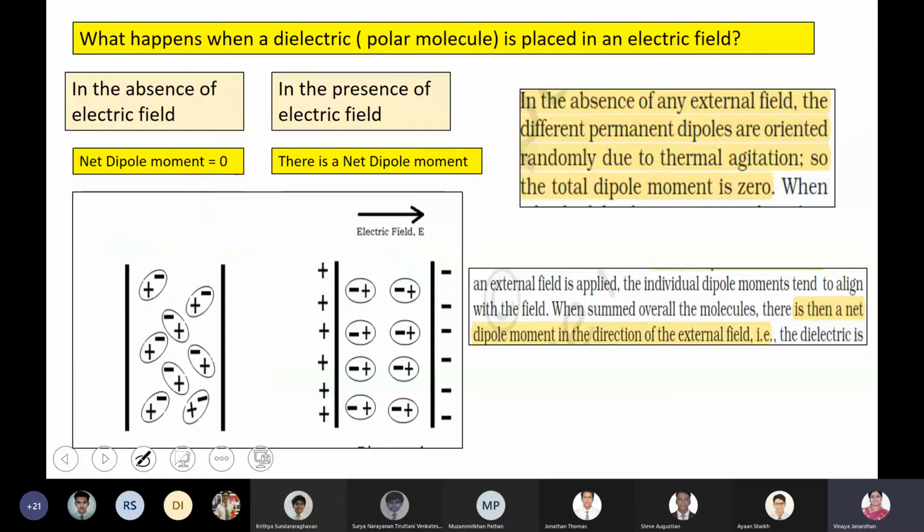It's like that. One will orient in, say, the positive x-axis, the other one will orient in the negative x-axis. So the net dipole moment will always be zero. In the absence of the electric field, they get oriented in different directions. What does the electric field do? The electric field will apply a force and make them orient along the same direction.